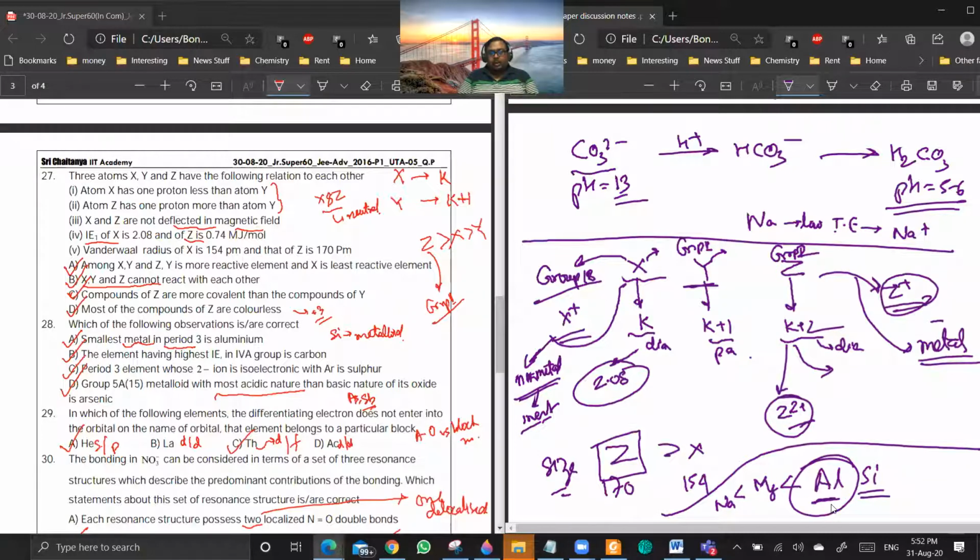Similarly, option B. As you go down the group, ionization energy will decrease, so carbon will have the highest ionization energy in group 4. Sir, please explain option D.